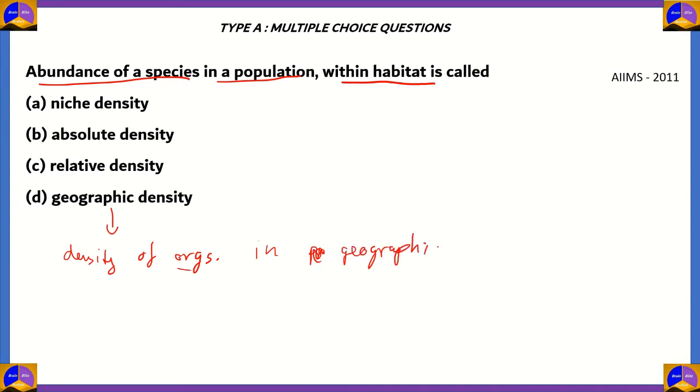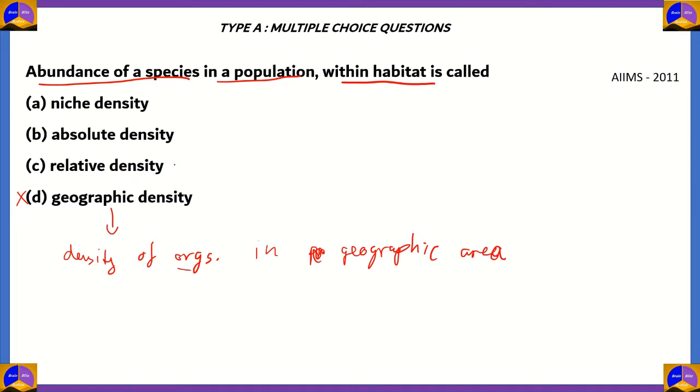So over here, geographic density cannot be completely used for this scenario because the geographic area may range from, say, a plot of land beside you, or it could range the whole continent that you're living in. So therefore, geographic density is not specific for a particular habitat, or it is not specific for habitat level diversity. So option D, geographic density, is not correct. You can call it incorrect, but it's not the correct option. The most appropriate option is something else.